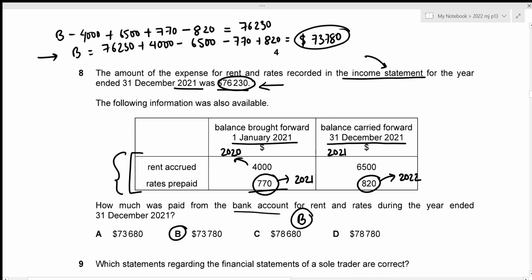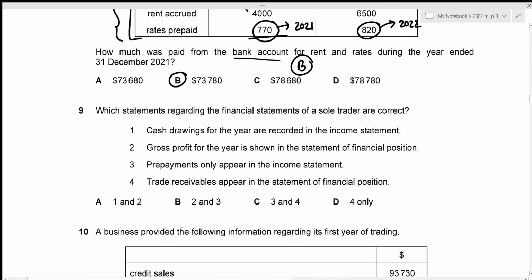Now we can move towards question number 9. Which statements regarding the financial statements of a sole trader are correct? So the first one is cash drawings for the year are recorded in the income statement. This is incorrect because remember that drawings are recorded in the capital section in our statement of financial position, not income statement. And the second one is gross profit for the year is shown in the statement of financial position. Again, this is incorrect because gross profit is shown in our income statement.